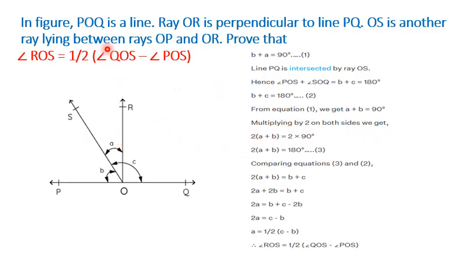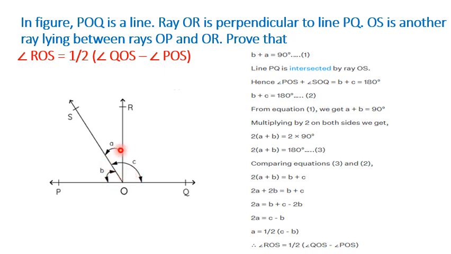In this particular figure, POQ is a line. Ray OR is perpendicular to line PQ. OS is another ray lying between OP and OR. We need to prove that angle ROS is half of angle QOS minus POS. We define a few angles here. Let POS be B, ROS be A, and angle QOS be C.